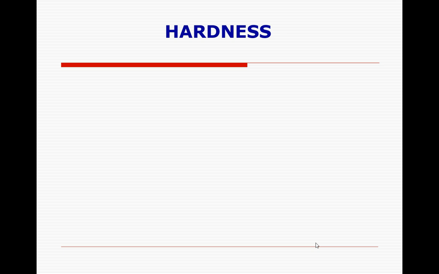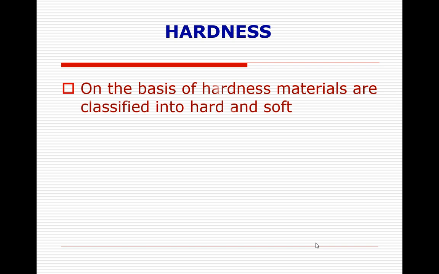So how can you tell whether a balloon is a hard substance or a soft substance? That hardness property we are going to study in today's lesson. So hardness is the next property of material. The first property was appearance, so the second property is hardness.